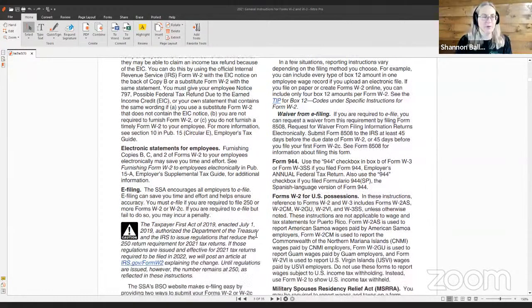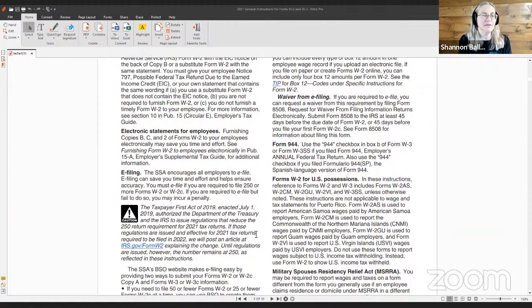Electronic statements for employees. Furnishing copies B, C, and 2 of Form W-2 to your employees electronically may save you time and effort. See Furnishing Form W-2 to Employees Electronically in Publication 15-A, Employer's Supplemental Tax Guide for additional information. E-filing. The SSA encourages all employers to e-file. E-filing can save you time and effort and helps ensure accuracy.